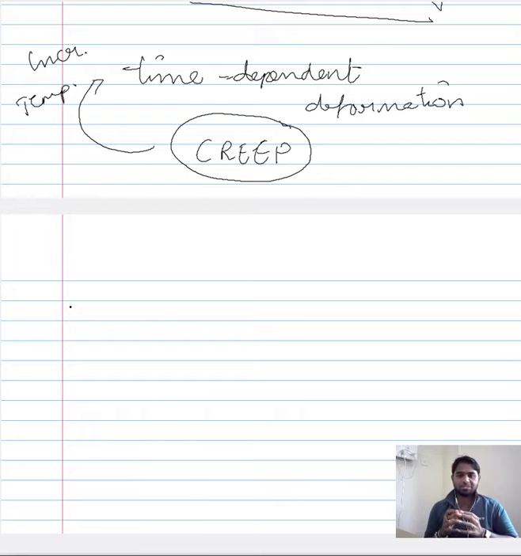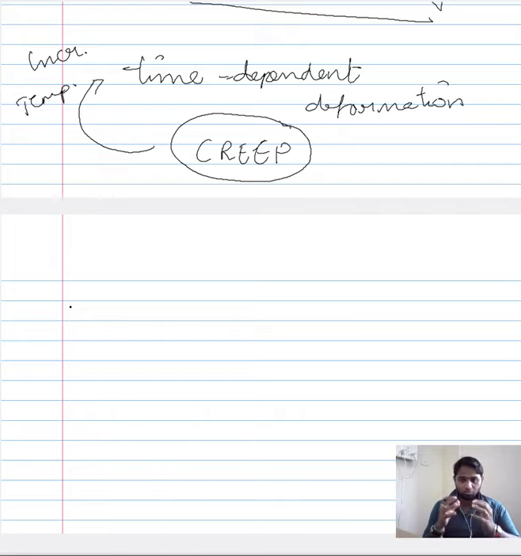Creep is in principle defined as the study of the time dependent behavior of the material: with time, how the behavior of the material would change. Since this behavior with respect to time is more pronounced at increased temperature, we directly relate creep to high temperature behavior, or we use creep to understand high temperature behavior of the materials.